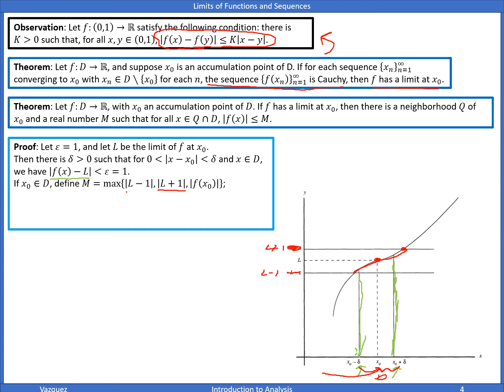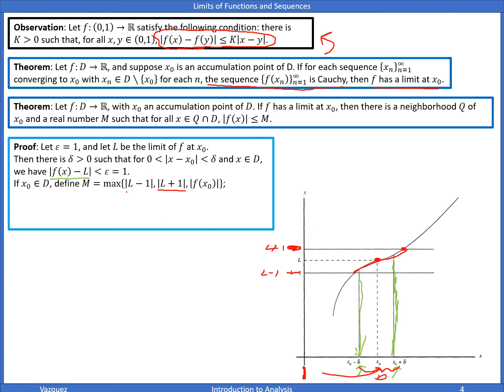But say we were in the negative y values, and maybe our function, actually, no, we can do one here. Say our function was something like, no, I take that back.